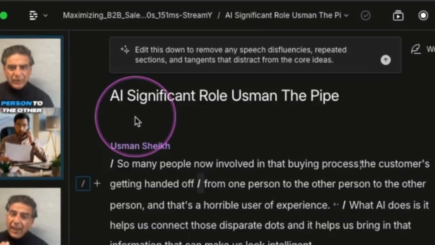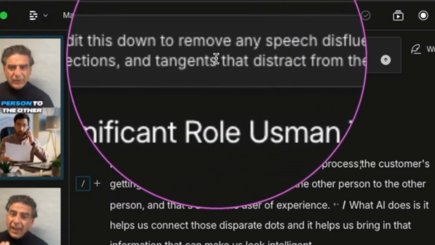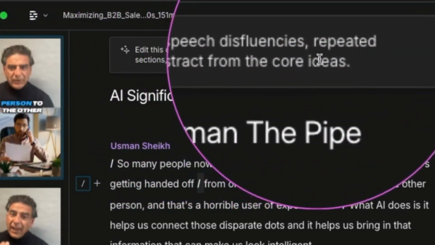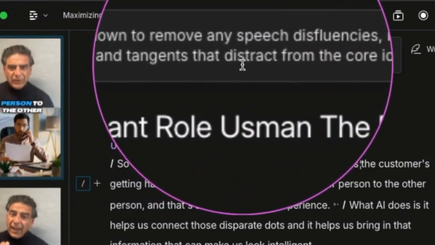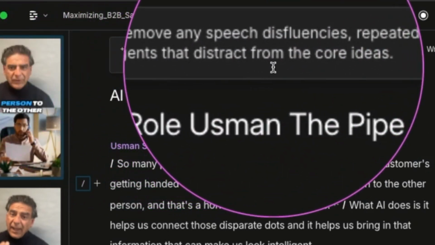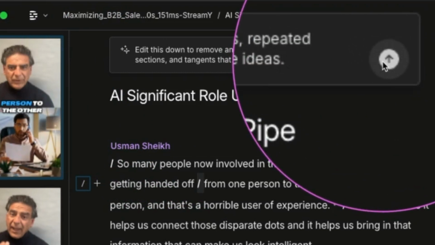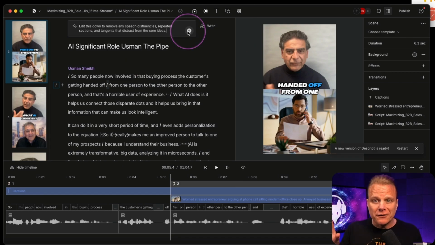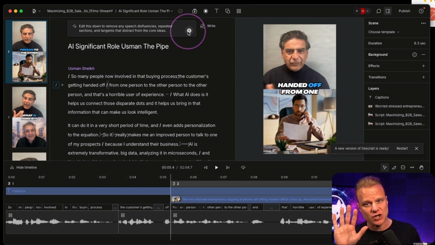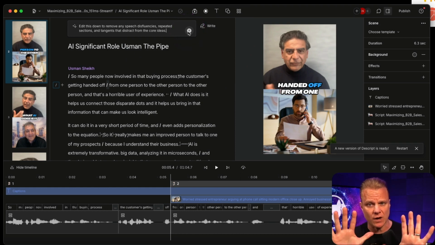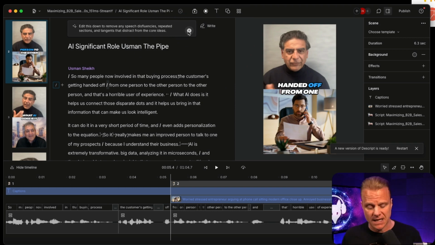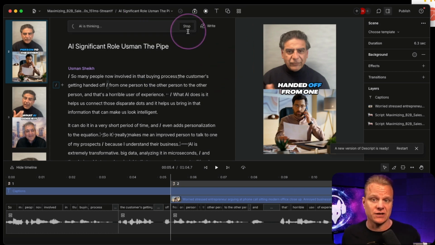If I click on Edit for Clarity, it says, edit this down to remove any speech disfluencies, repeated sections, and tangents that distract from the core ideas. And then there's a little arrow key. Don't worry about ruining anything that you've already done, because once it makes changes, it'll show you what changes it's going to make. And then it'll also show you how to copy it to a brand new composition. So everything that you have edited in here already stays where it is, and you can copy it to a new composition, or you can just do it within this particular composition and actually change from there.